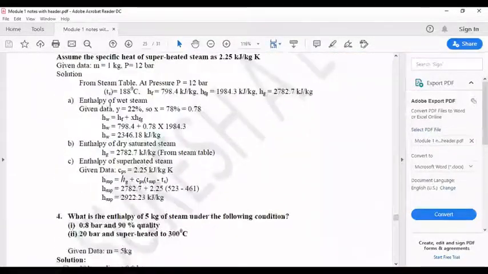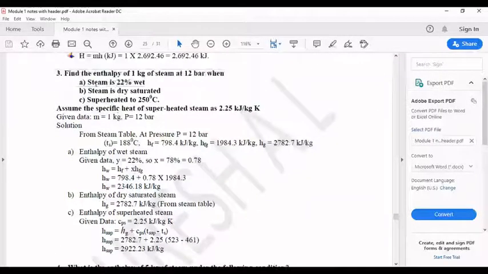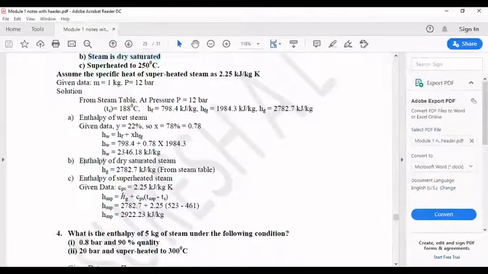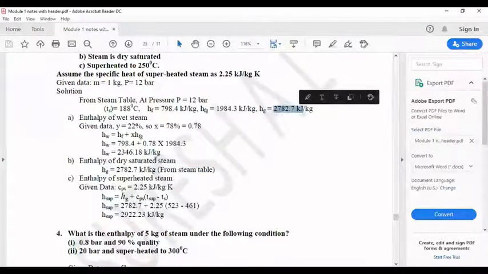So Hw, since it is a wet steam, Hw is equal to Hf plus x into Hfg. x we found out in this, that is 0.78. Hf, Hfg both we have got in the steam table. Those values I have substituted here. I got Hw. Then in the second question, it is dry saturated steam. In the dry saturated steam formula column, you just have to take Hg, that too from the steam table. You need not use any formulas to get this answer. Directly from the steam table, whatever the value is there, that value you have to substitute here.